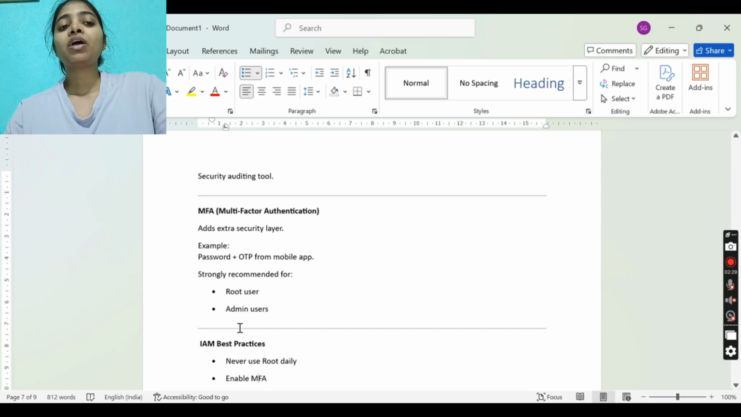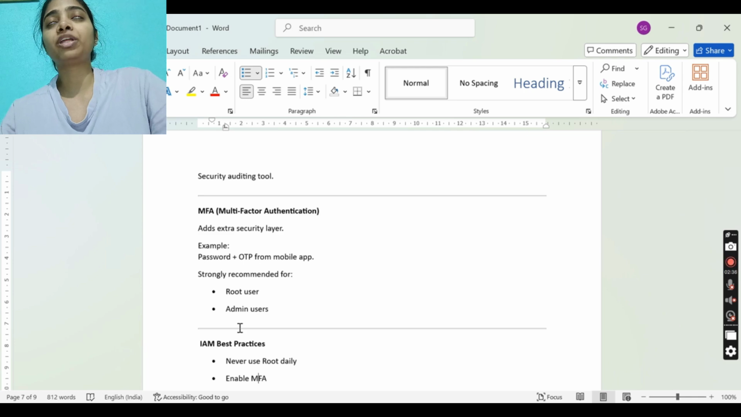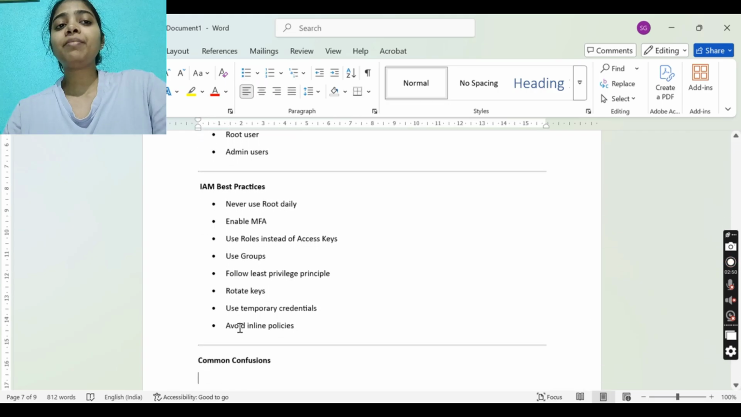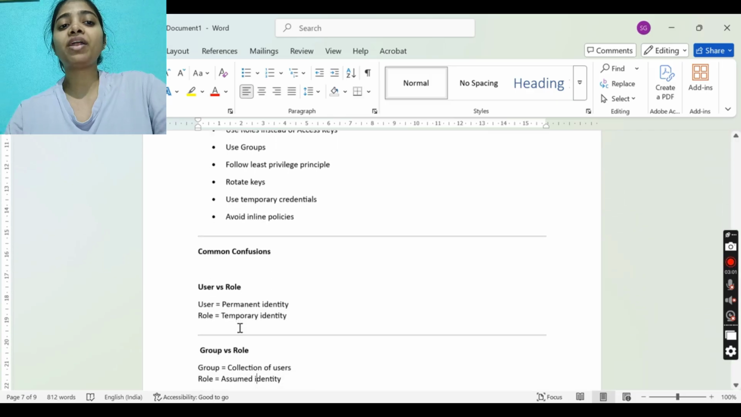Now, MFA is an extra security layer where you have a password and then an OTP from a mobile app. It is strongly recommended for the root user or admin user. We have already seen this many times; in GitHub also we have MFA enabled. IAM best practices: never use root daily, enable MFA, use roles instead of access keys, use groups, follow the least privilege principle, rotate keys, use temporary credentials, and avoid inline policies.